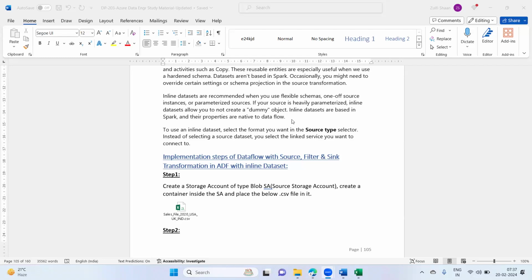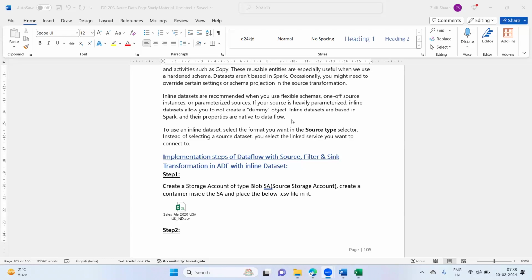We have a lot of different transformations available in ADF pipelines, and we use these transformations to load the data into our destination. Before loading the data into our final destination, if there is any filtering or any changes we have to make, then we use these transformations. Now we are going to perform a demo wherein we use multiple transformations.